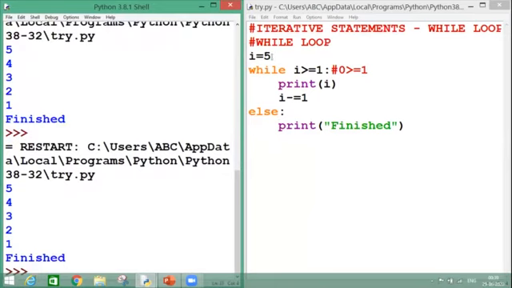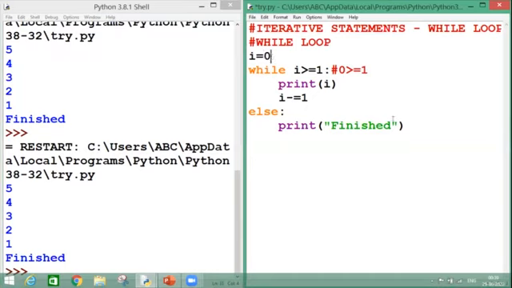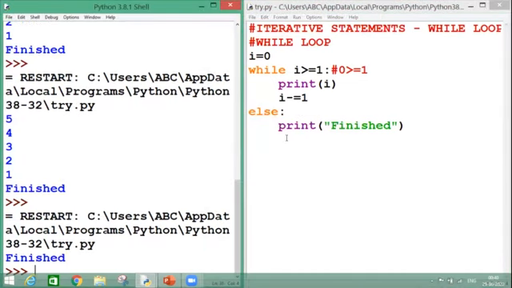But if I change my condition as this, I have given I as 0 and in the very first time my condition is not satisfied. So I have not even entered once in my while loop. In this case, nothing will be printed, but the control will get shifted automatically onto my else part. And what will be printed in this case? Only the word finished. Let's see that. Here is your answer. Only finished. Because here in my while loop, I have not entered even once.